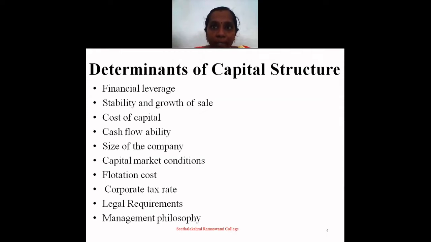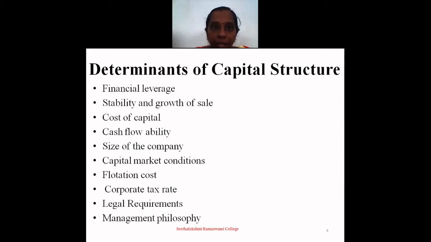Capital market condition also governs the choice of sources of finance. During the boom period, a huge amount can be raised by issue of shares. When the market condition is dull, issue of shares is not desirable. The next one is flotation cost. Flotation cost means the cost incurred for issuing shares, debentures, etc.